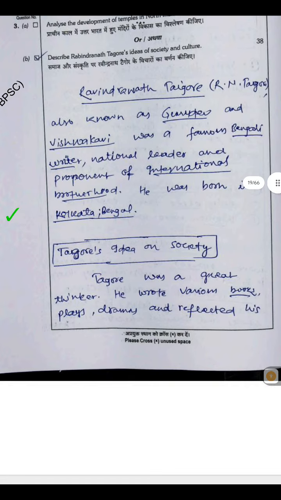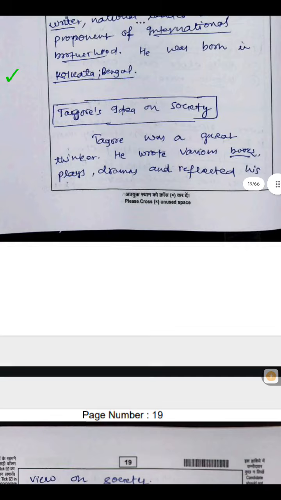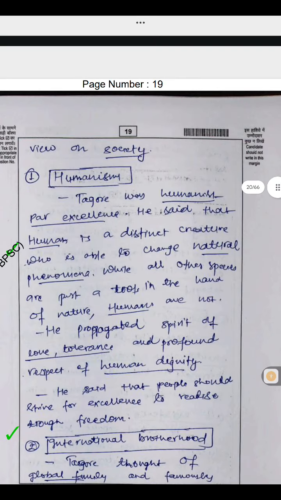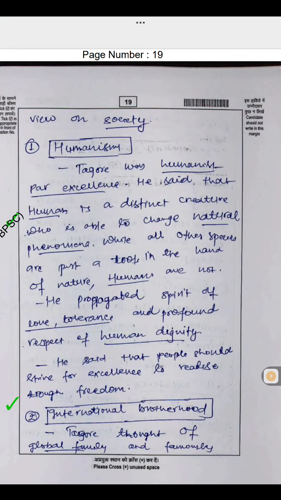He wrote various books, plays, and dramas, and reflected his view on society. Humanism. Tagore was a humanist par excellence. He said that human is a distinct creature who is able to change natural phenomena, while all other species are vast tools in the hands of nature. Humans are not. He propagated a spirit of love, tolerance, and profound respect of human dignity.